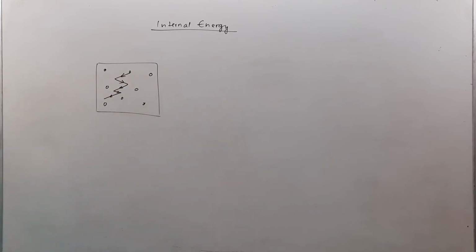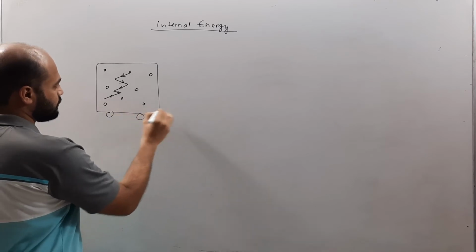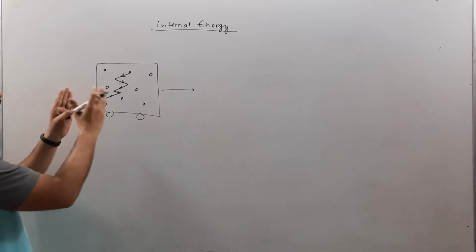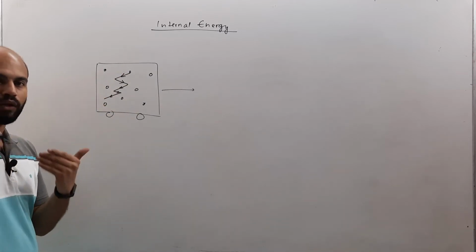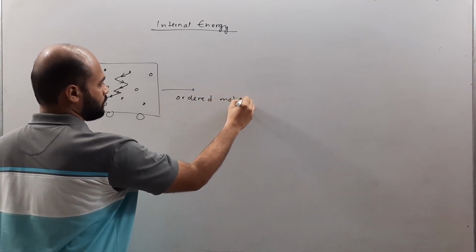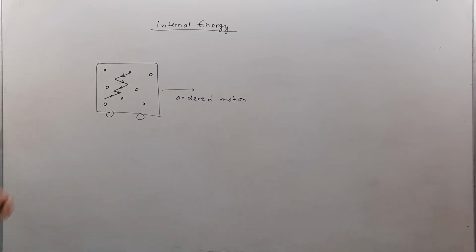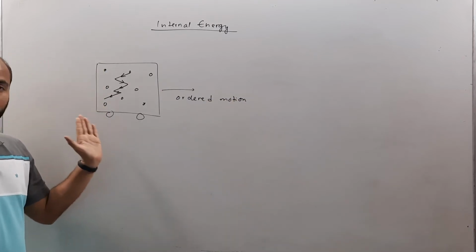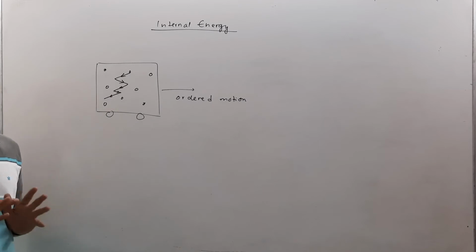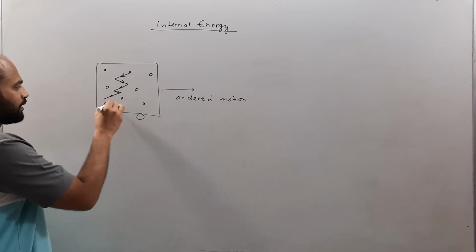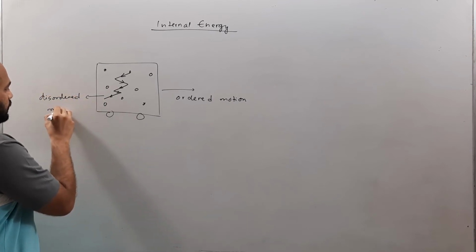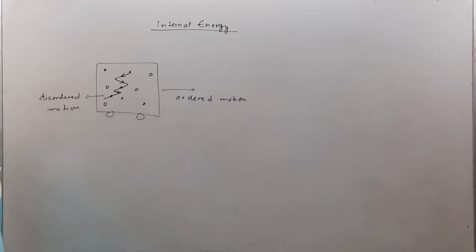and while this is happening, the entire container is taken ahead at some velocity. So whatever motion is happening with respect to the container, that motion is happening with respect to the gas also. And this kind of motion is called ordered motion. However, you can see that internally, even though the gas is being transferred from one place to another, this disordered motion is taking place. Now this disordered motion over here is the main reason for the internal energy of the gas.